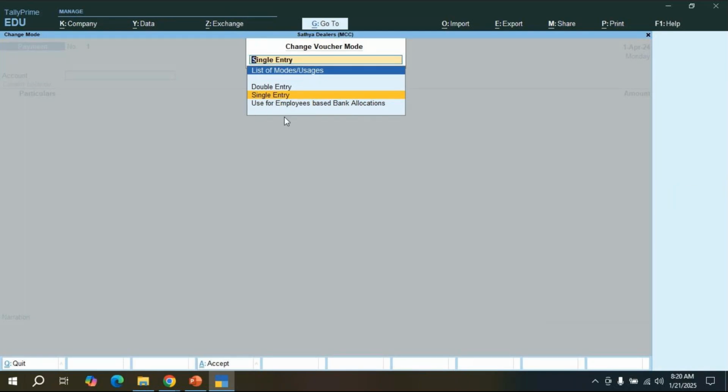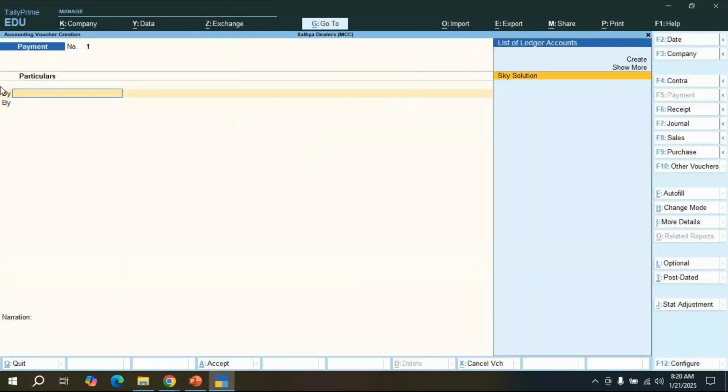Already we are in single entry only. If I want to do double entry, select the double entry option, then press enter. See now, here it should display debit and credit options, no? But sometimes in your system also, if you open, the to buy option is going to display like this. That time, what we have to do is go to the configure option in this particular screen. In this screen, go to configure.